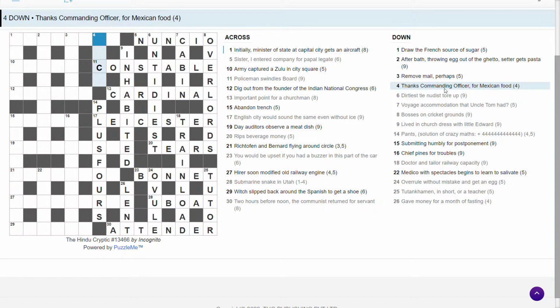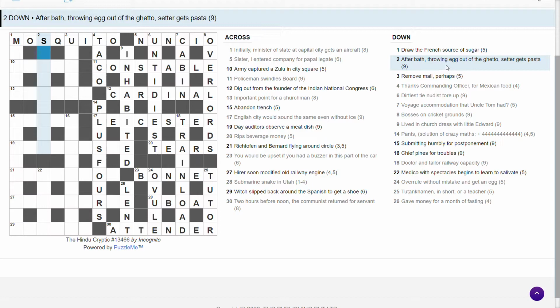Thanks, commanding officer. Thanks, Tar, commanding officer, CO, Mexican food, taco. Initially, Minister of State, Mosquito. That's a type of aeroplane. Is it a fighter jet of some sort, I think? Initially, Minister of State is MOS, first letters. Capital city, Quito, capital of Ecuador. Mosquito, aircraft. Draw, the French, source of sugar. I don't know that one. Draw.